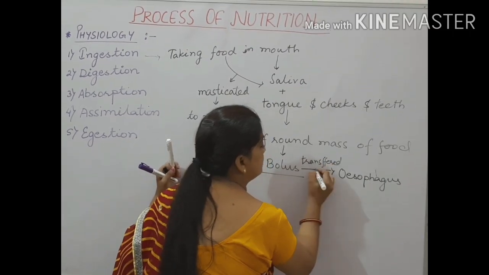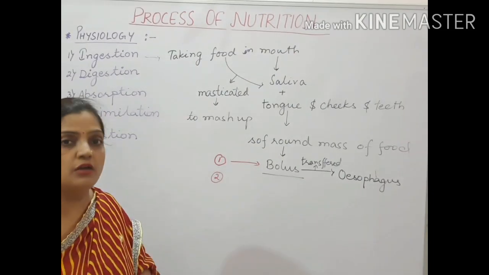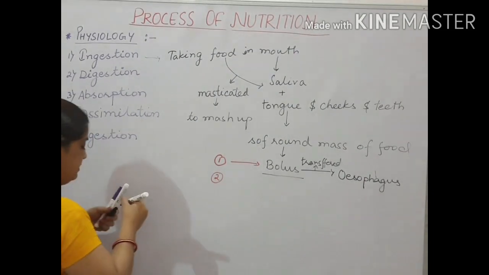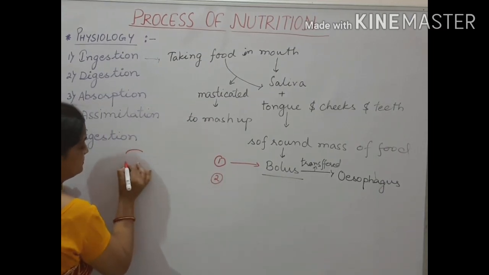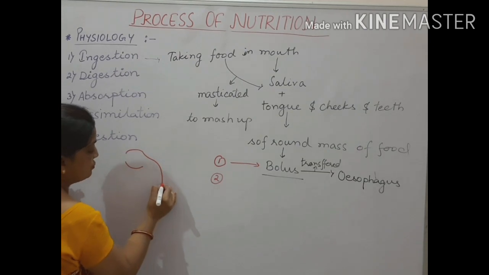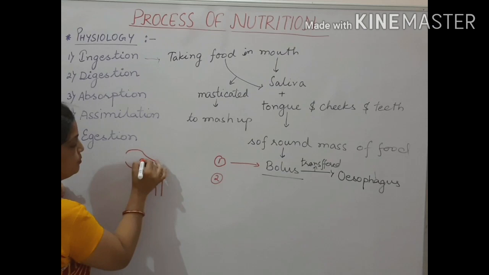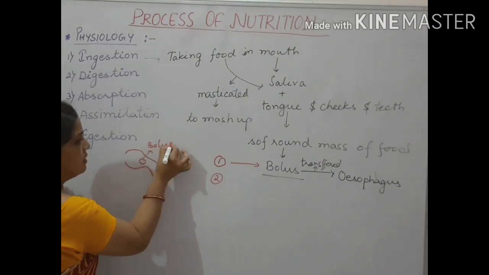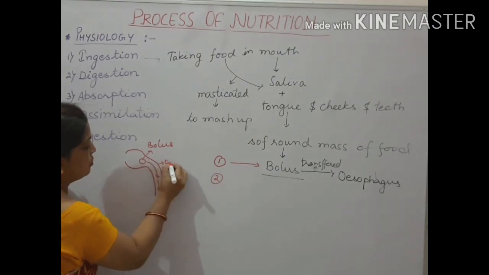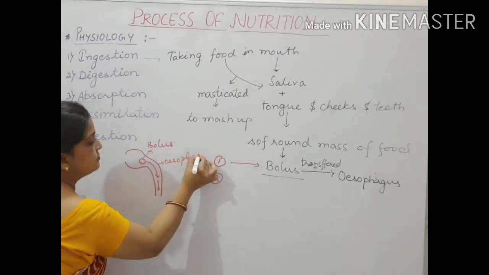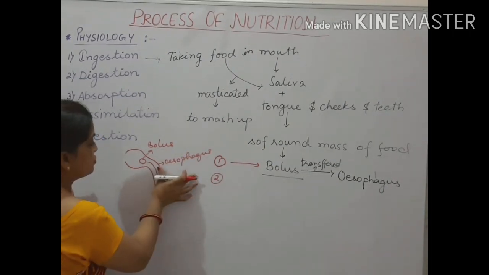Or they will be sent to the oesophagus. But how is this sent to the oesophagus? Now diagrammatically, if I explain you, this was your mouth and this is your oesophagus. So this round food particle, this bolus, will be shifting into this oesophagus. So your bolus is being transferred into the oesophagus.